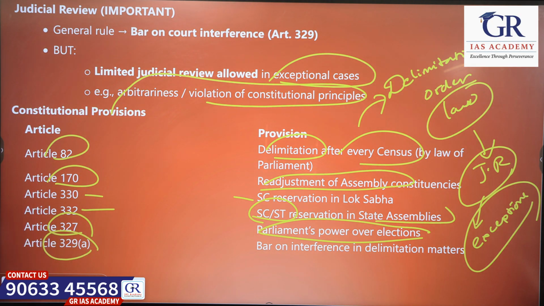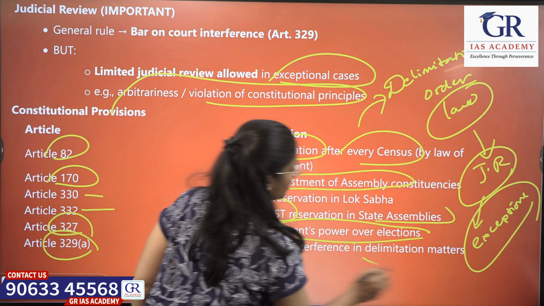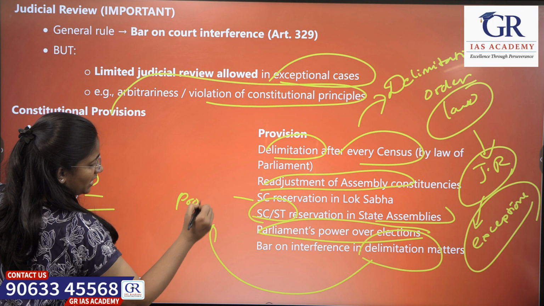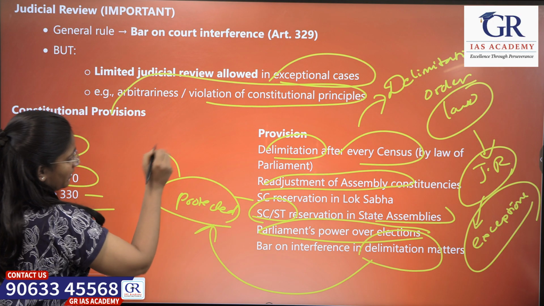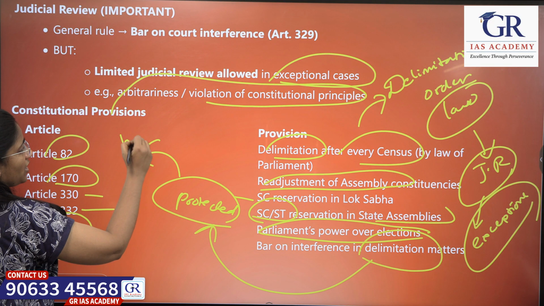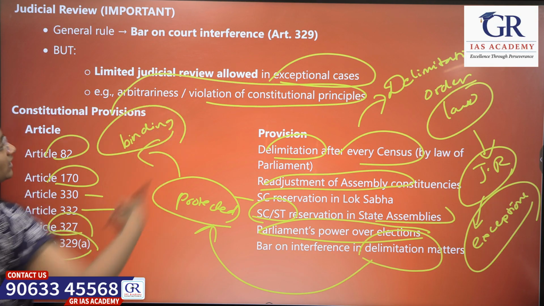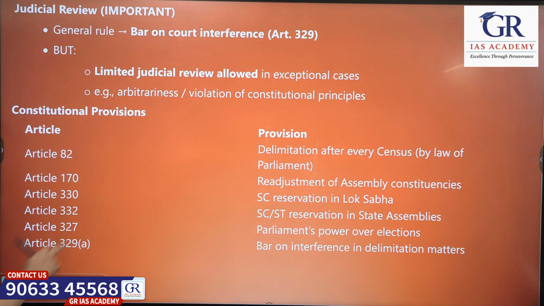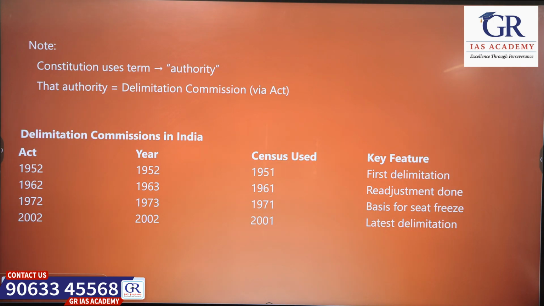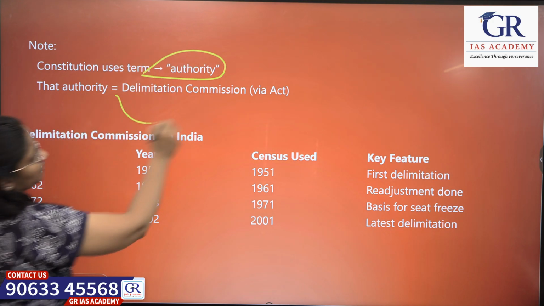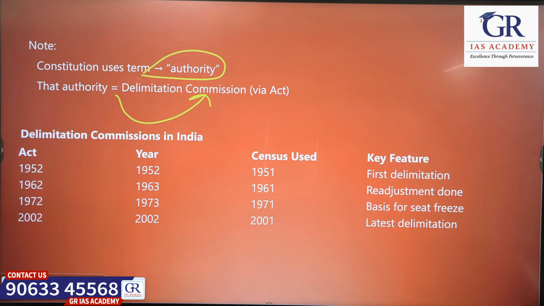Article 329A deals with delimitation matters, which are completely protected, meaning Parliament cannot interfere in the Delimitation Commission's decisions. The orders given by the Delimitation Commission are binding on the Union Parliament. Here the Constitution uses the term authority, which means the Delimitation Commission via the Delimitation Act.